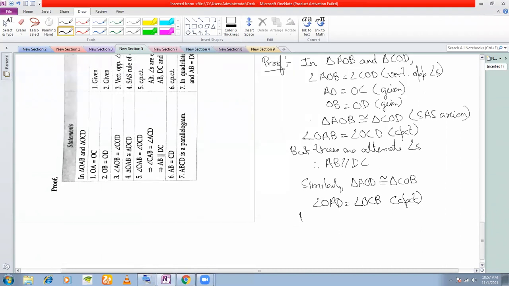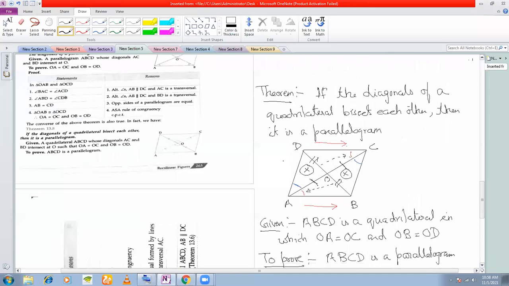But these are alternate angles. Okay, so therefore, what are these two sides are also parallel? This side parallel to this side. So we write AD parallel to BC.